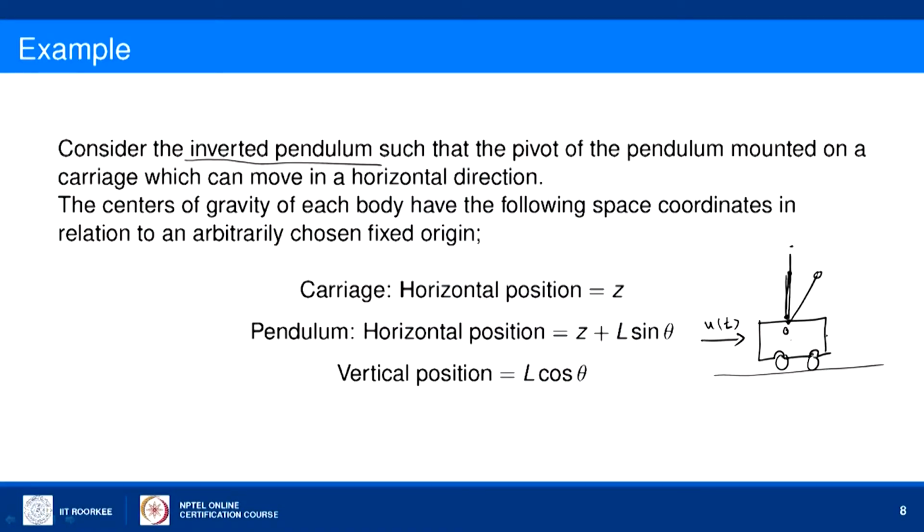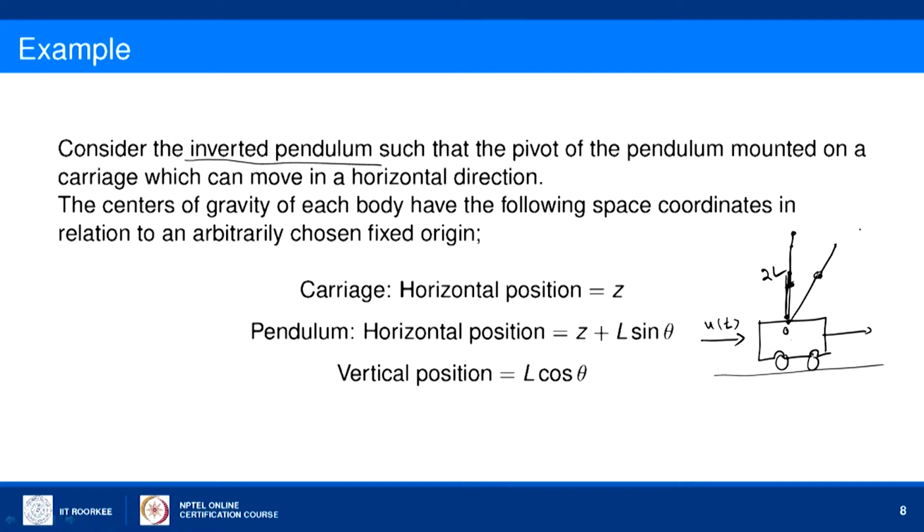So, how do we formulate the equation? Let us say the length of this is 2L, and the center of mass is there.